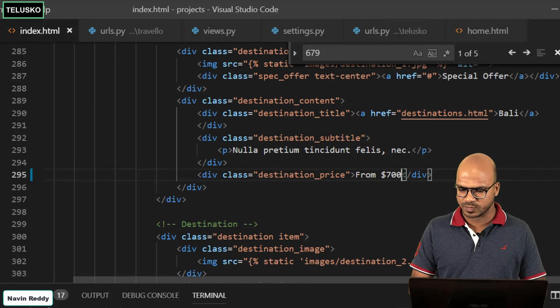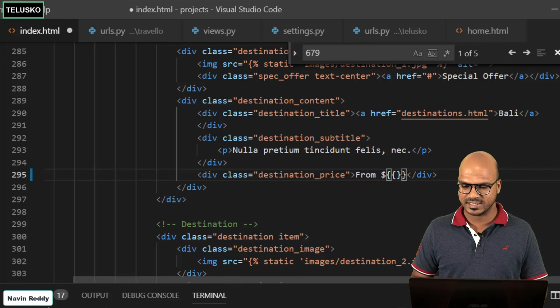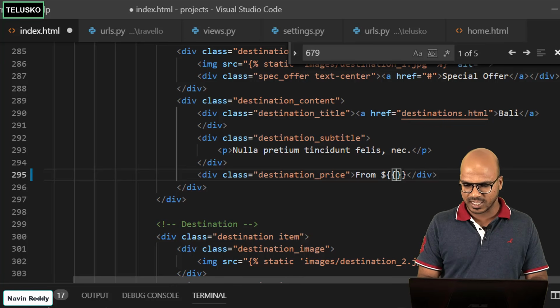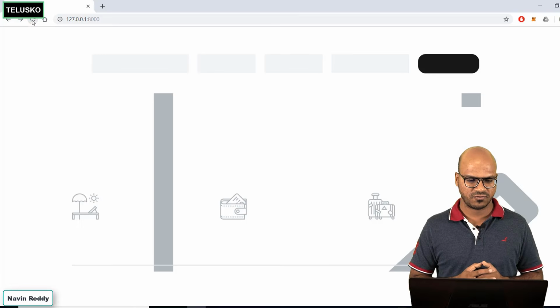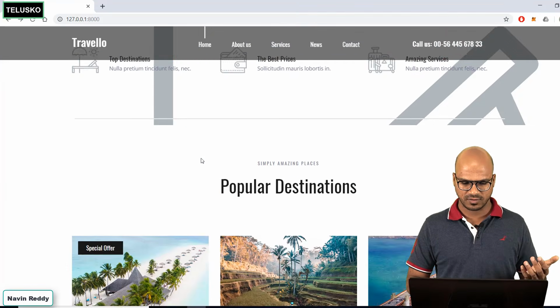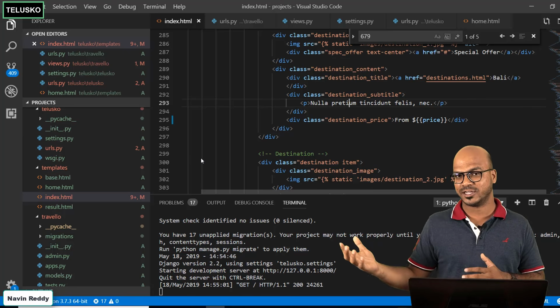Okay, so I want the price to be dynamic. So instead of saying 700, I would simply say, so we have used this before, right? This is the Jinja format. So here I will say price, right? It's that simple. You just go there, go back and refresh. And you can see we got the page, but this time the price is 700 and we are passing it from the actual Python code.